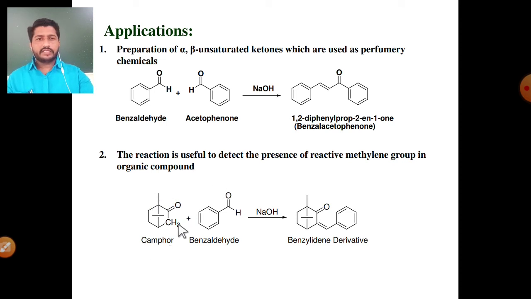Second, the reaction is useful to detect the presence of reactive methylene group in organic compounds. Suppose there is a camphor molecule; in this type of molecule, the identification of active methylene compound is very important. By using this Claisen-Schmidt condensation reaction, we can detect the presence of a reactive methylene group. Camphor in presence of benzaldehyde and strong base NaOH also undergoes condensation reaction and gives a benzylidene derivative, meaning in camphor molecule there is one active methylene group, so this reaction is useful to detect reactive methylene group in organic compounds.